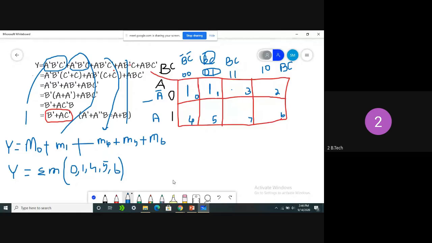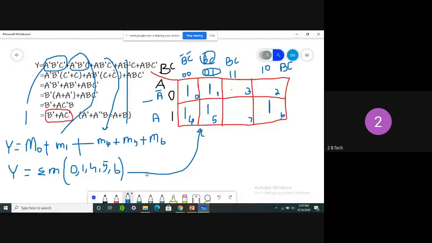That box is m0 in the sense that it is 0, m1 in the sense that it is 1. Again, after m4, which is this fourth box, m5 is this one, and m6 is this one. Simply, this is the output we are getting, the representation of y. Clear, all of you? This is the y we are getting with min terms 0, 1, 4, 5, 6.